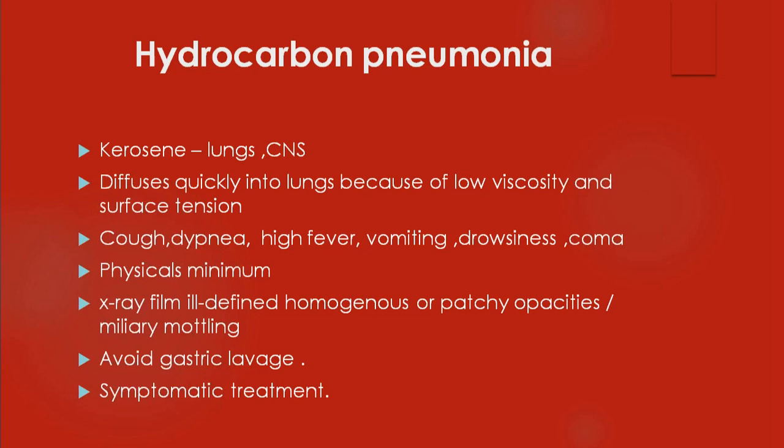Last, and I think this is coming to the conclusion, hydrocarbon pneumonia is most important. Kerosene poisoning is very common in children. It is of low viscosity and tends to cause aspiration. The child will present with pneumonia. You will have cough, high fever, and most of the hydrocarbons are toxic to the CNS also. They may have seizures, or they may become drowsy or comatose. Physical findings are minimal. If you take an X-ray, you may find extensive consolidation.